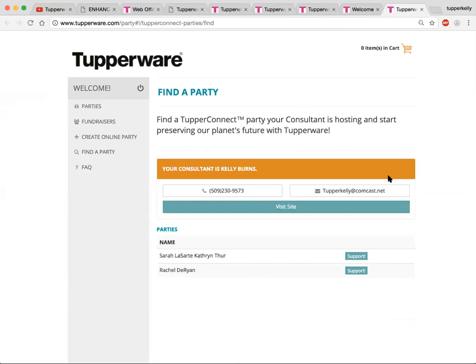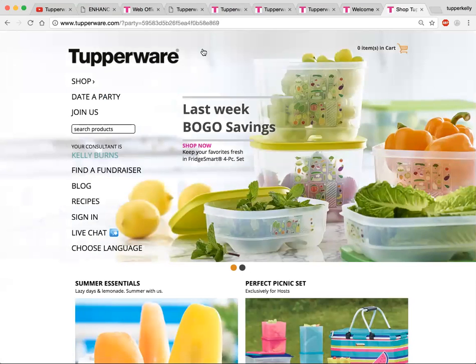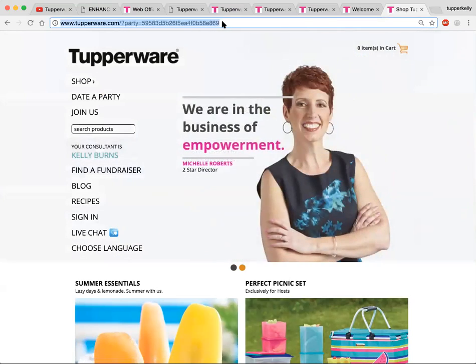I have a couple of parties here that are set up for Tupper Connect. I'm going to click Support, and then Shop Online, and then copy this link up here. That link is the same link for Sarah's Tupper Connect party.